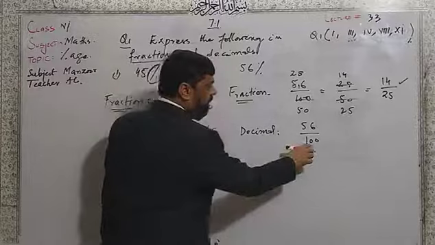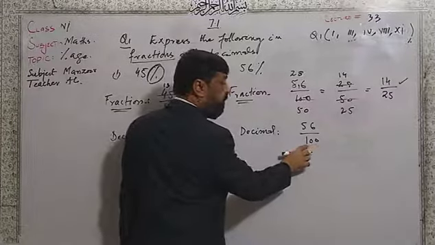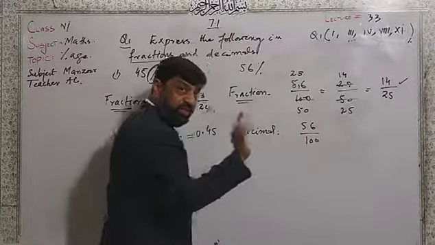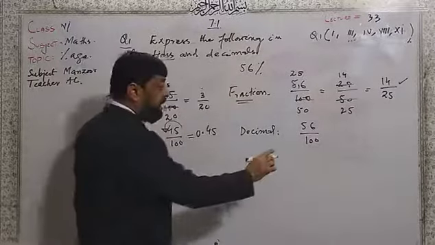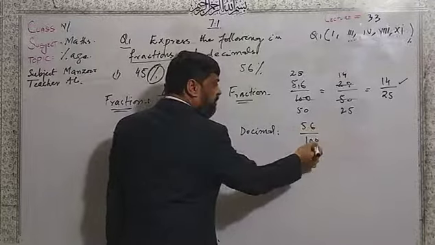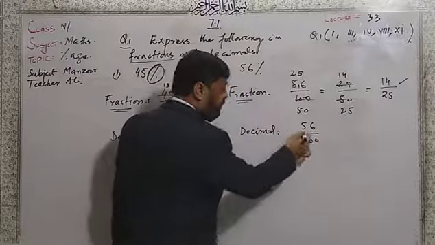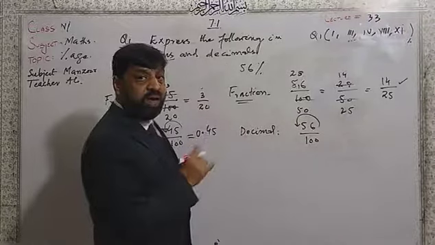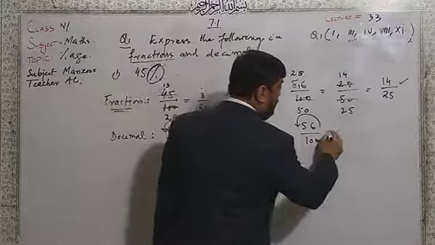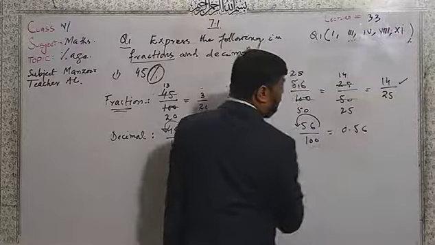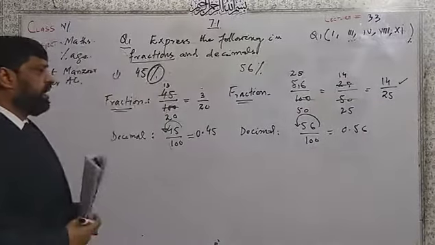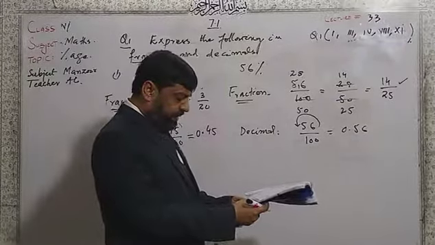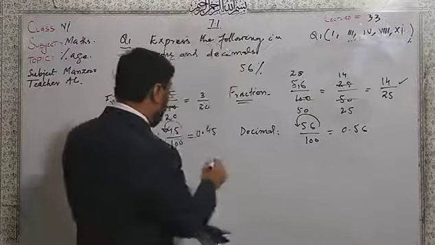How? See, if there are two zeros and before the zeros there is 1, this is the rule. If there is 1, no other number, then I count 2 numbers because of two zeros. From 2 numbers, I will place the point after 2 numbers from the right, and this will be equal to 0.56. In this way, you have to do the remaining sums, but here is the sum number 8.